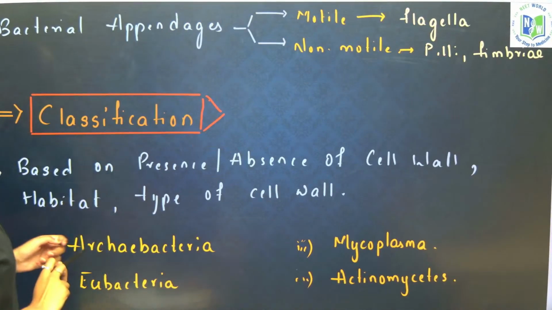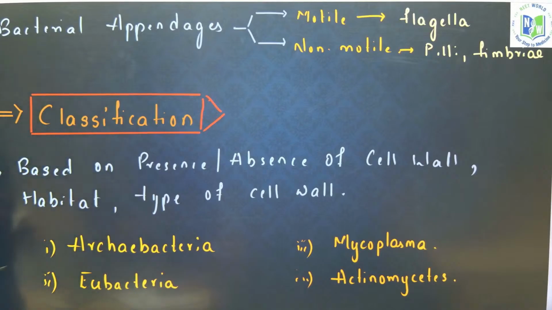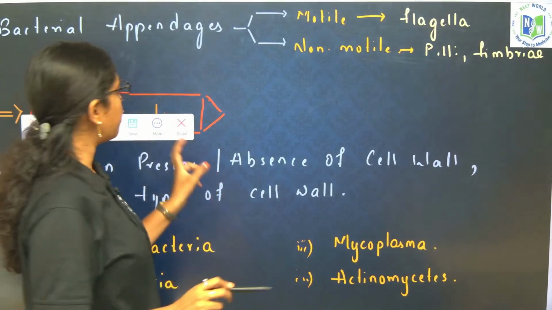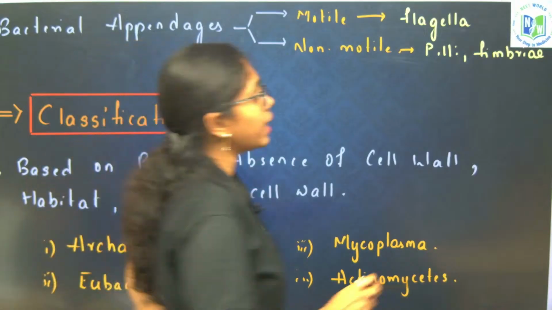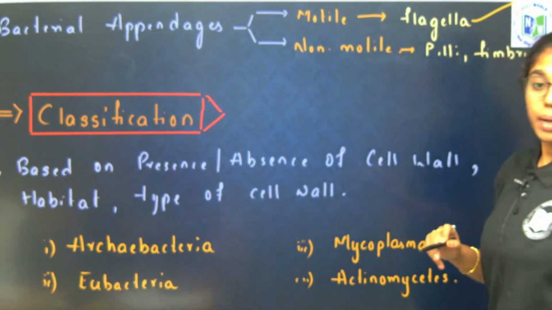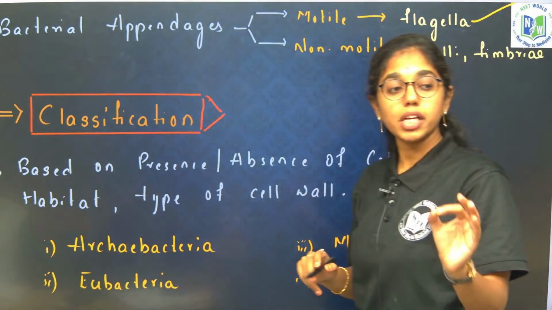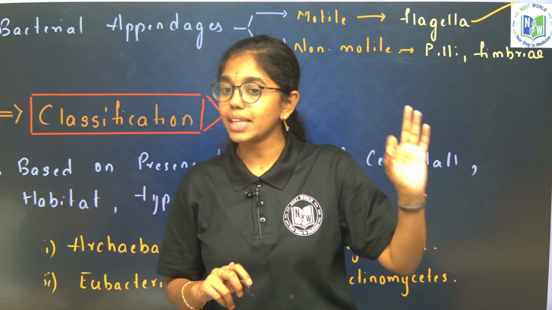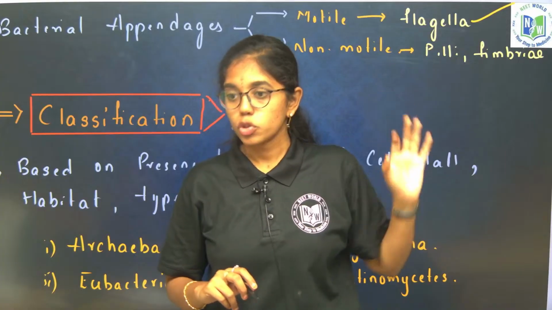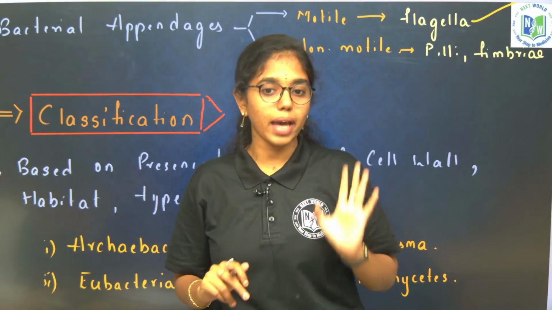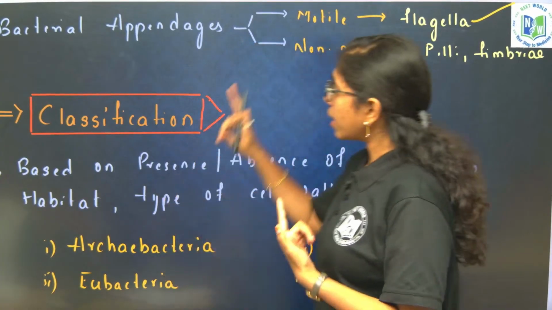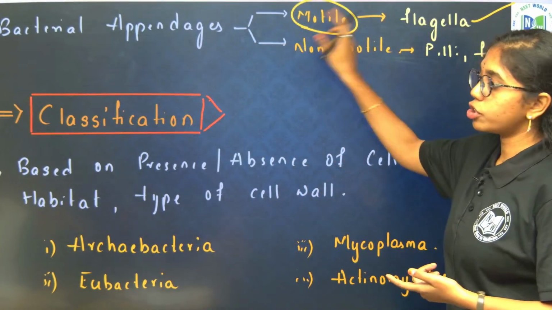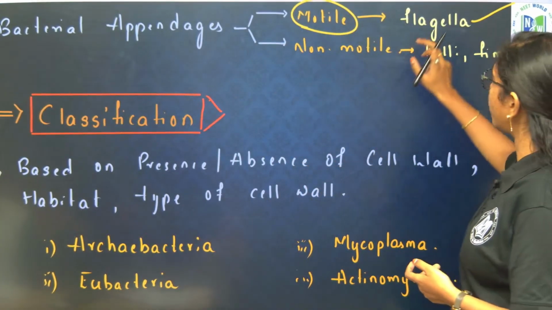Bacterial appendages. We have motile and non-motile bacterial appendages. Motile includes only flagella. Remember, cilia is present only in the ciliated protozoans. Example, Paramecia, they come under Protista. Those are unicellular eukaryotes. But in Monera, the only motile structures we have is what?